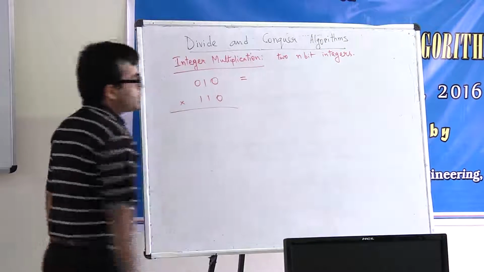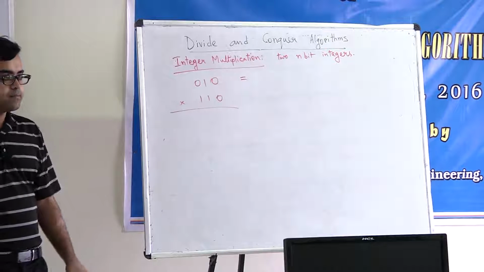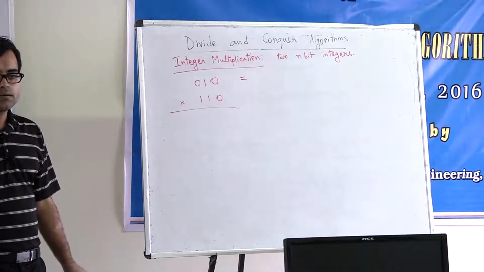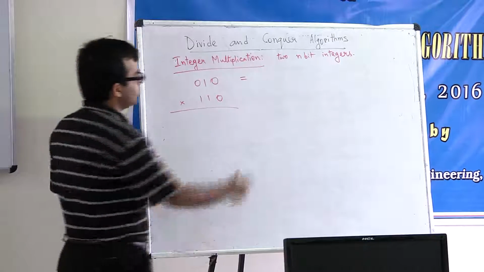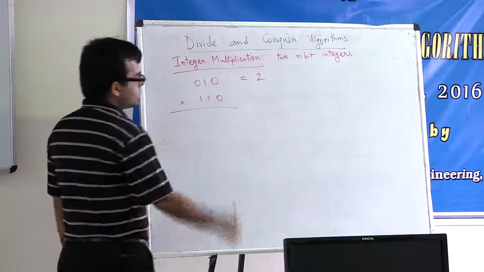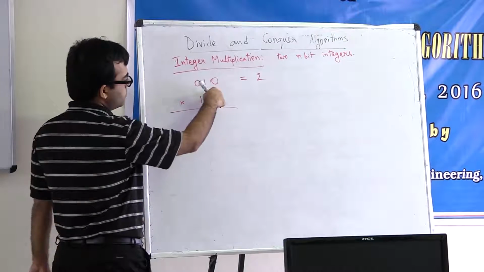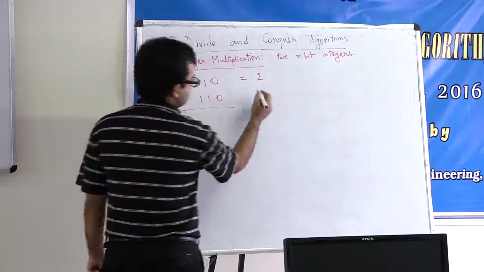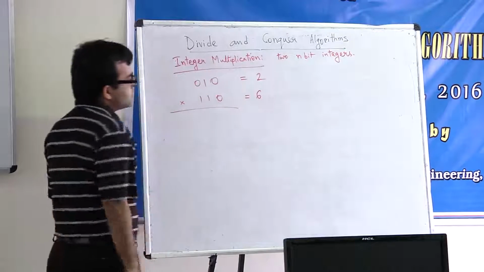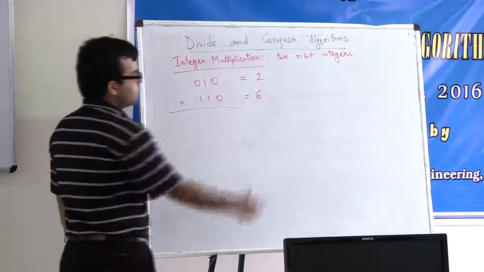What does this value represent in the decimal system? 2, right? What is this? 2 plus 4. So if we multiply them together, we should get 12.